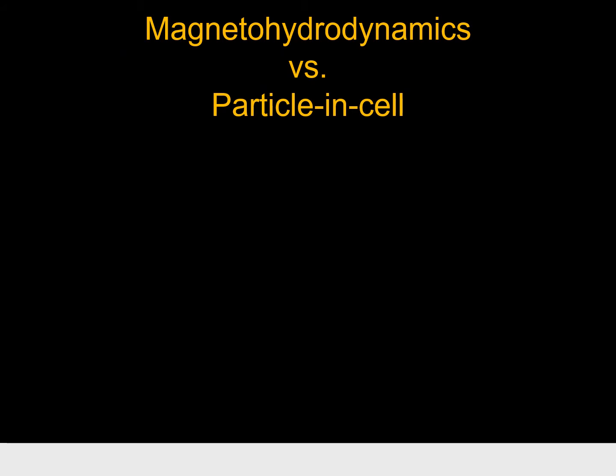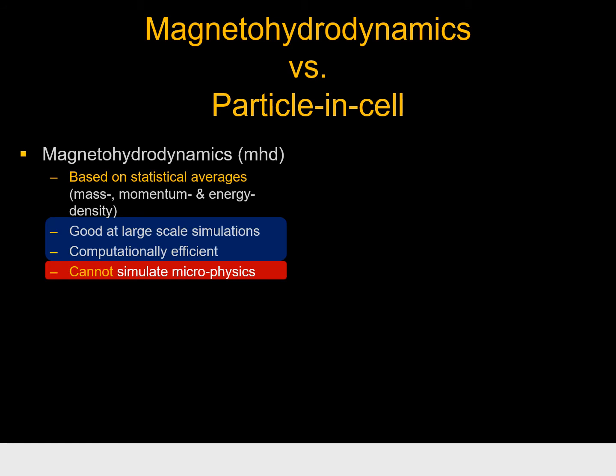The two most common ways of modeling astrophysical plasmas are magnetohydrodynamics and particle-in-cell. And these are two very different approaches. Magnetohydrodynamics, commonly known as MHD, is based on statistical averages, such as the mass, momentum and energy density of the local plasma. And as a numerical method, it is very good at modeling large-scale structures. It's computationally efficient and it can be scaled up easily.